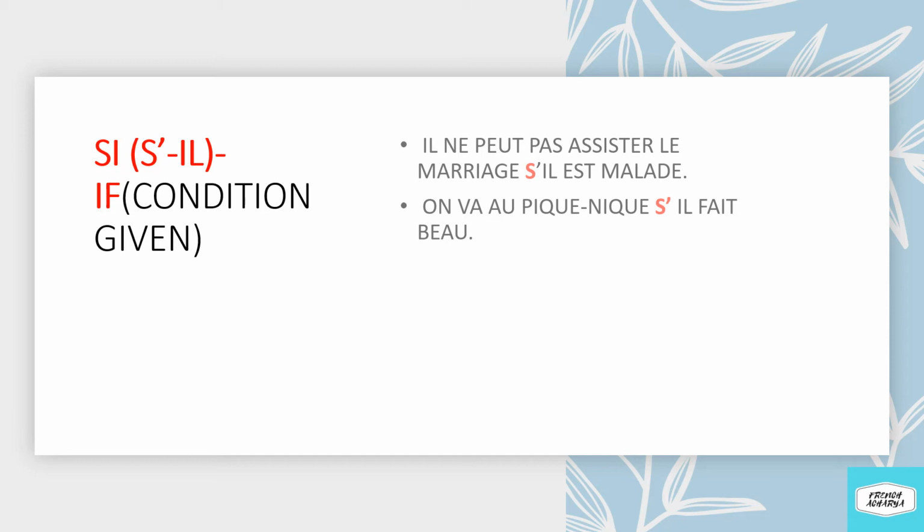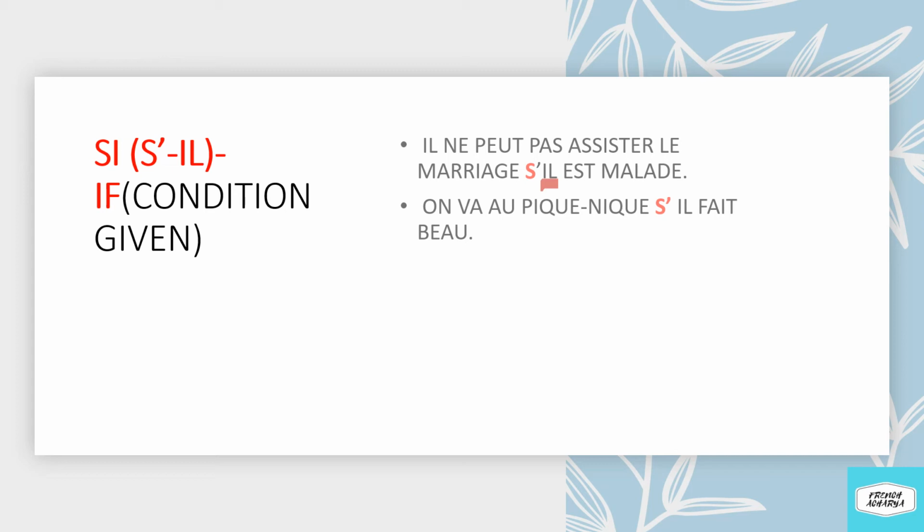Now the examples are: Il ne peut pas assister au mariage s'il est malade. So we all can see, the first sentence is he cannot attend the marriage, and the second sentence is he is sick. So the connection will be he cannot attend the marriage if he is sick. So if is the conjunction. Now we all can see it is written il, which is starting with I, so we will be putting S apostrophe.